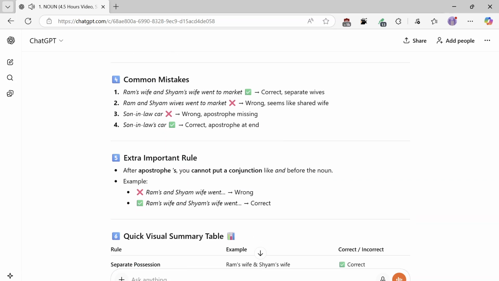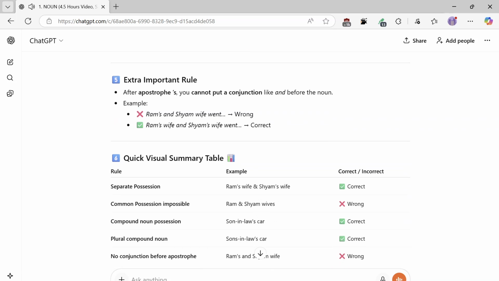Common mistakes. 1. Ram's wife and Shyam's wife went to the market. Correct, separate wives. 2. Ram and Shyam wives went to the market. Wrong, it seems like a shared wife. 3. Son-in-law car, wrong, apostrophe missing. 4. Son-in-law's car, correct, apostrophe at the end.